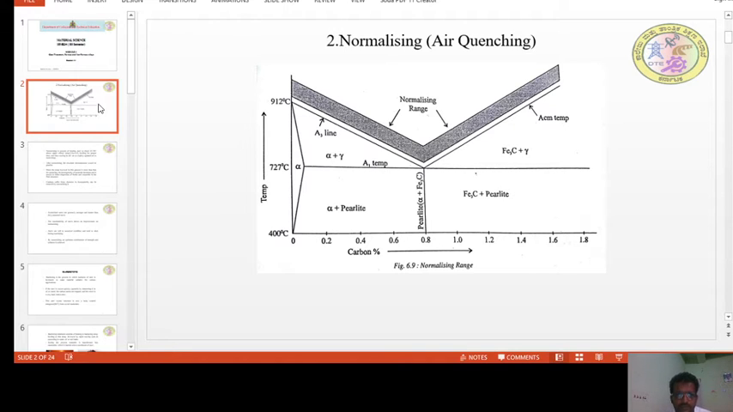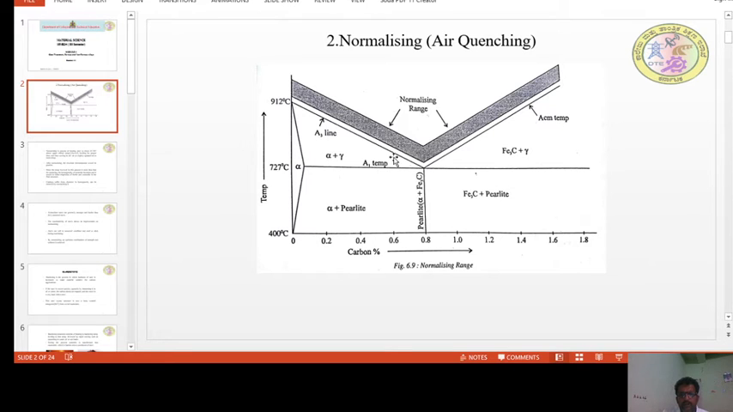So first we have discussed annealing and various types of annealing. So what happens in the case of annealing? Because of very slow cooling, the material will become very soft, and for some applications, it is not recommended. Because of very high softness or ductility, in that case we will go for a treatment called normalizing, or air quenching treatment.